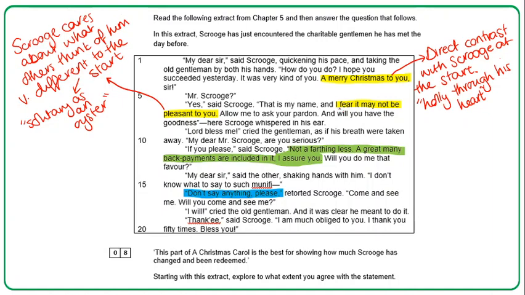So I might look in particular at the word fear here, which, here it's a verb. It means he's kind of worried.